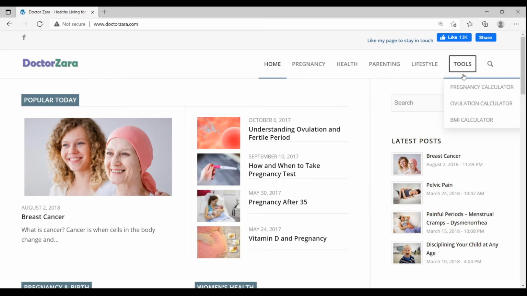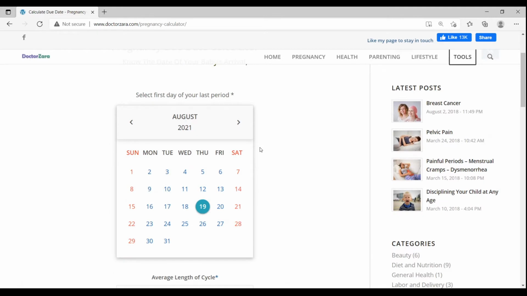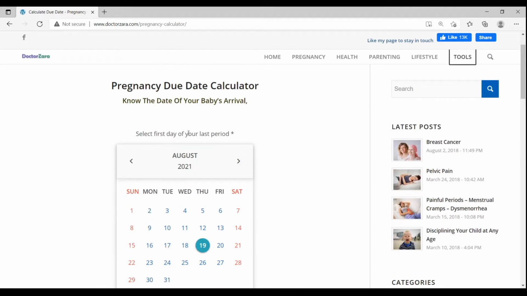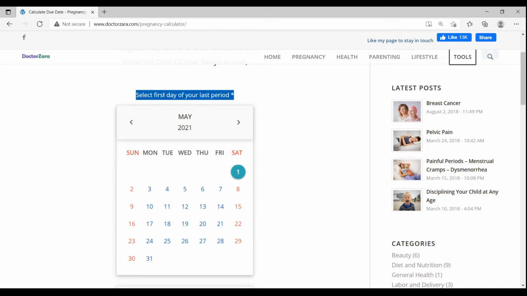When you start using the calculator, you first of all have to put the date of your last menstrual period. This is the first day of the last period and not the last day, as many women are confused about this. So I will repeat, this is the first day of your last period. When the period started, put the average length of your cycle.